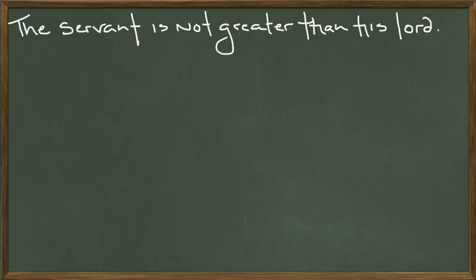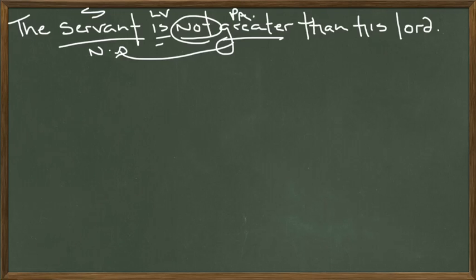The servant is not greater than his Lord or his master. This is from the New Testament. Servant, subject of the sentence, nominative case. Is, that's a linking verb. He is not greater. Not is an adverb. Greater is a predicate adjective. It's an adjective that describes servant. It follows a linking verb. Than is our comparison word. Than what? Than his Lord. That's the object being compared. Whose Lord? His Lord. The is an article adjective.